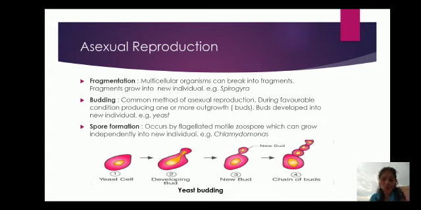Last is spore formation. It is generally noticed in simple multicellular organisms like Rhizopus, and it occurs by flagellated motile zoospores which can grow independently into a new individual. An example of spore formation is Chlamydomonas. Other methods of reproduction include binary fission and conidia formation in Penicillium.